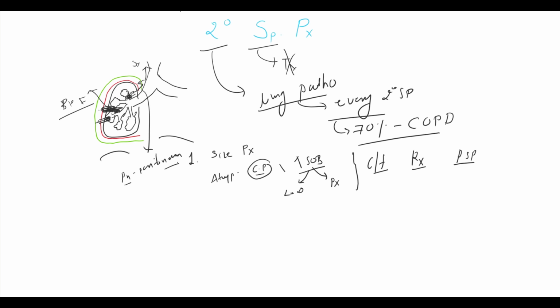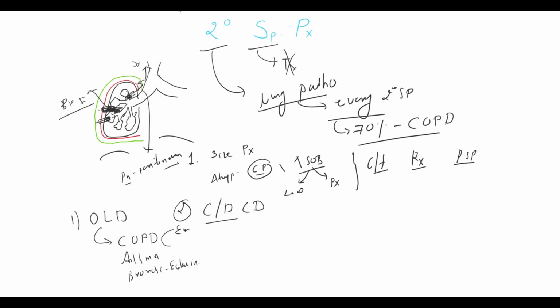As I told, almost every lung pathology can cause secondary spontaneous pneumothorax. The most common is COPD. We will discuss the lung pathology under two headings. First, obstructive lung disease, and second, cystic or destructive lung disease. In the obstructive lung disease, most common is COPD, asthma, bronchiectasis. COPD is the combination of the emphysema and chronic bronchitis.